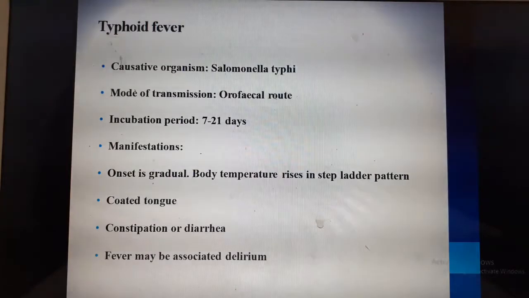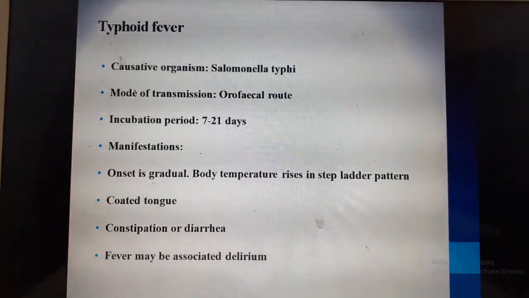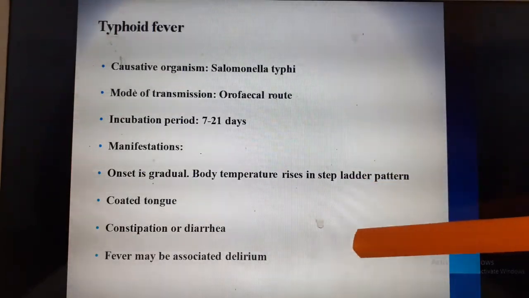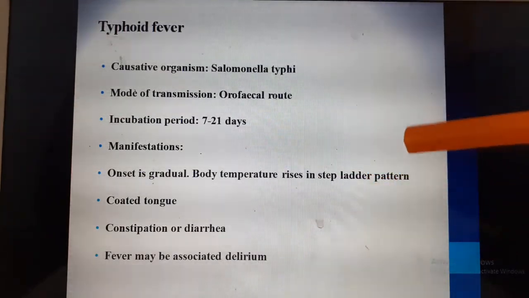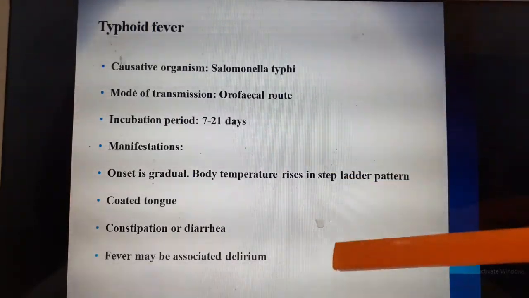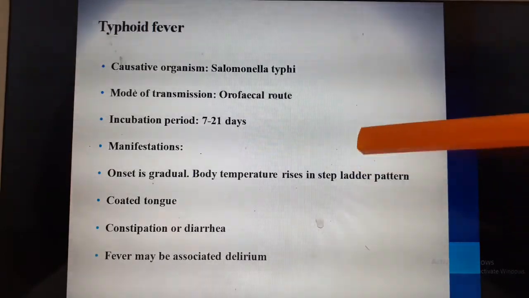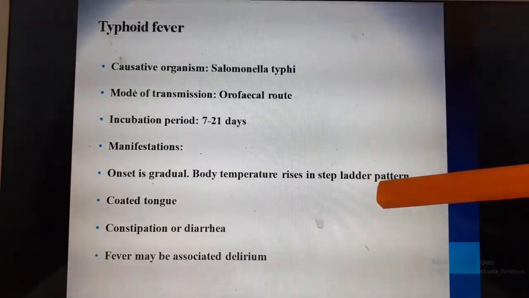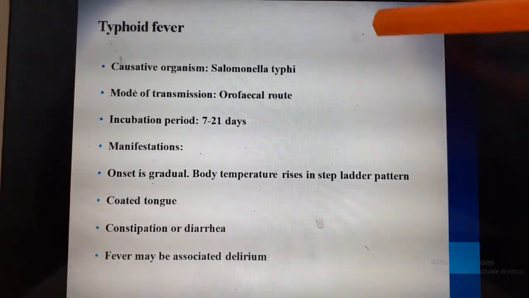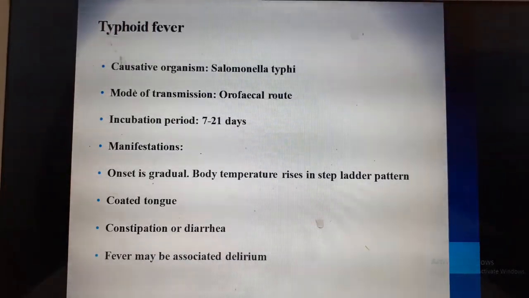It leads to fever which will be of a step ladder pattern. Step ladder pattern is nothing but, if you take a temperature chart, you will find the fever going like this, like a step, like a ladder. So it starts with 95, 99 and then goes to 100, then comes slowly to 99, then 101, then comes down to 100. So like that it goes like a step ladder.